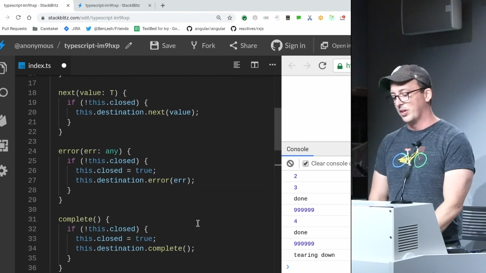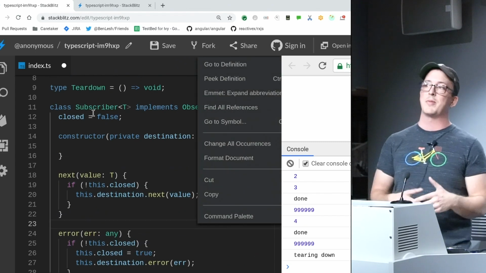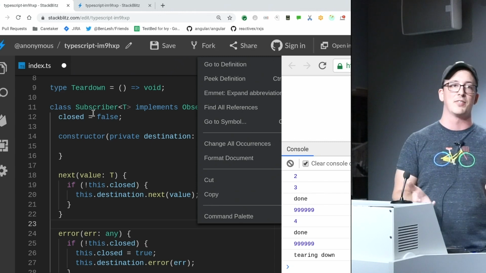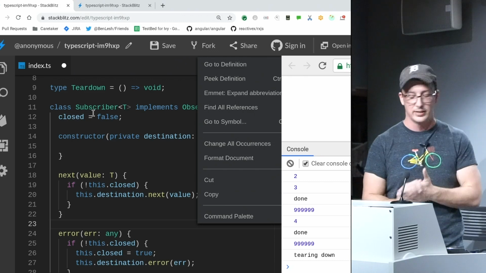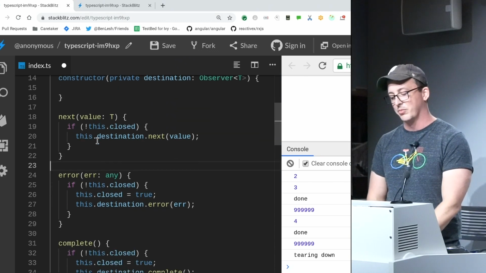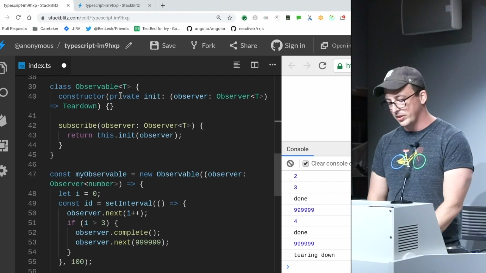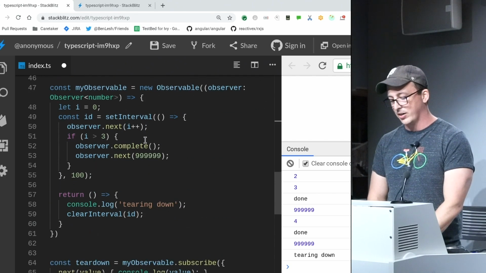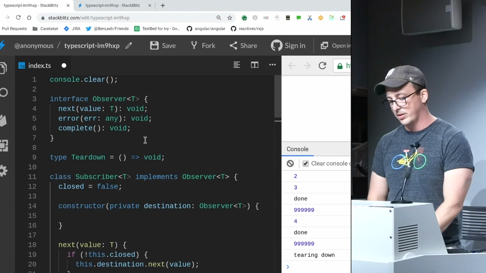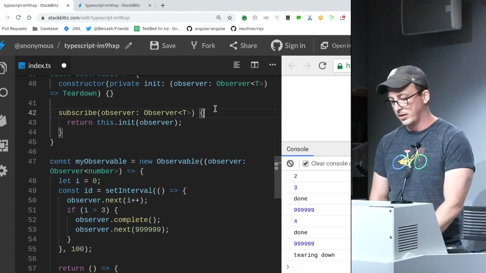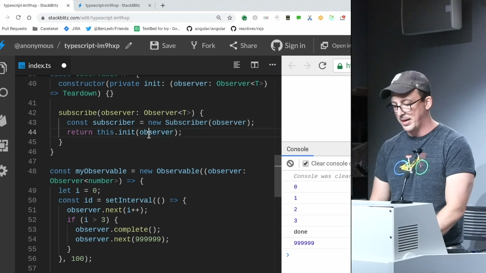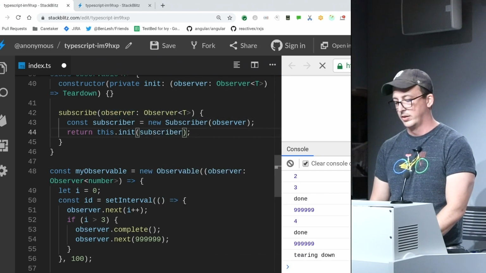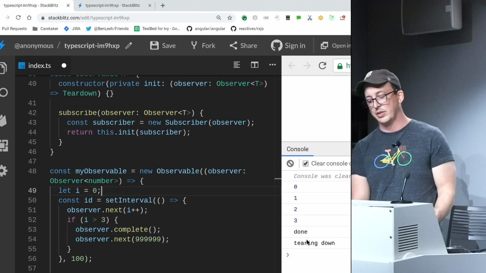We should definitely stop it from doing that, and we've got that now with our subscriber. So we're going to use our subscriber to wrap our observer, which is obviously not safe. Our observer is just a plain dumb object with 3 functions on it that you can call in any order you like, anytime you like. So subscriber is going to add some sanity to that. What we're going to do is take our observer inside of our subscribe, up on our observable here, and I'm going to say subscriber equals new Subscriber observer. Then I'm going to pass subscriber to it. So now I've solved that problem at the very least.